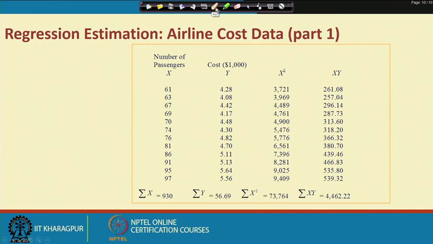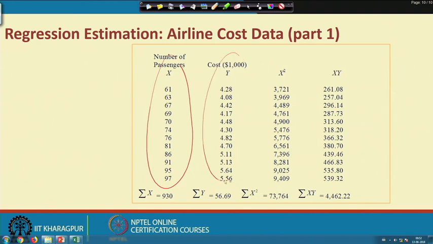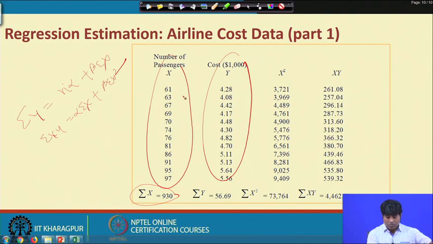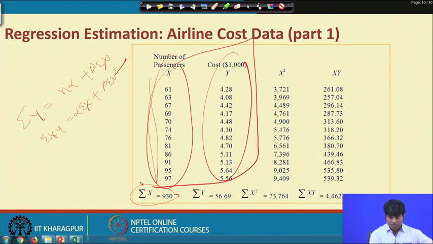For that, this is the procedure. We have x information and we have y information. The way I have already highlighted, you can easily get summation x y, because our standard equations are summation y equal to n alpha plus beta summation x, and summation x y equal to alpha summation x plus beta summation x square. So, from x and y, this is our original data structure.